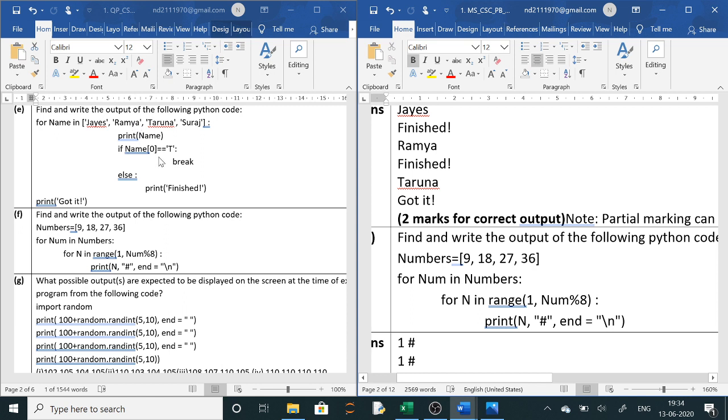Then again it will come here, Ramya, print Ramya. Ramya is also not starting with T, so it will print finished. After Ramya finished, again it will come here, Taruna, it will print Taruna, but Taruna is starting with T, so it will break. After it breaks, it comes out and it will print got it.